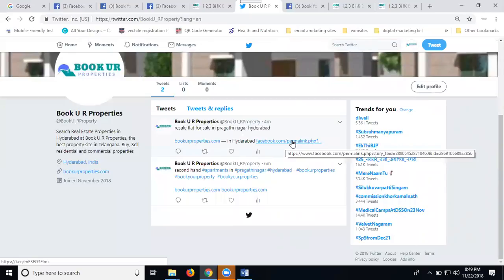What is the disadvantage? Images do not appear from Facebook to Twitter when sharing any content. I'm sharing content with an image from Facebook to Twitter, but the image is not displayed on the Twitter wall. That is the drawback of Facebook to Twitter sharing. Everything will be okay. Only one drawback: the image will not appear in Facebook to Twitter sharing. That is the disadvantage of the Facebook to Twitter sharing option.